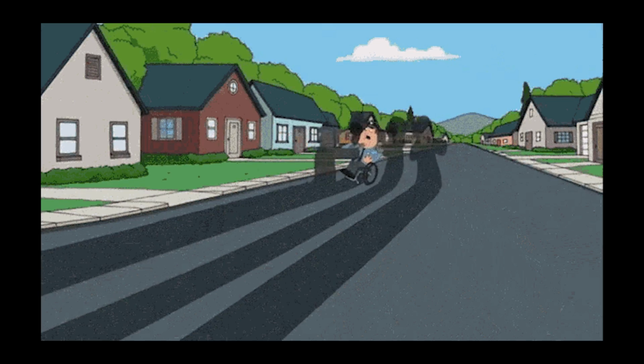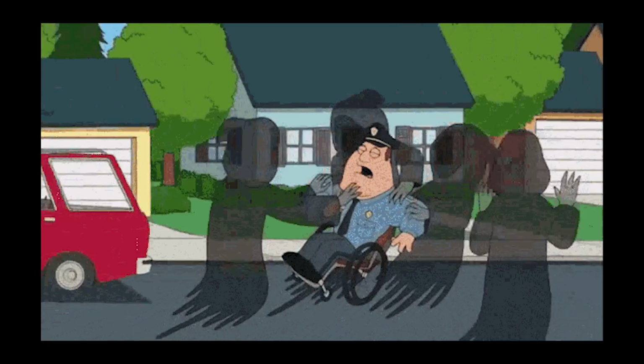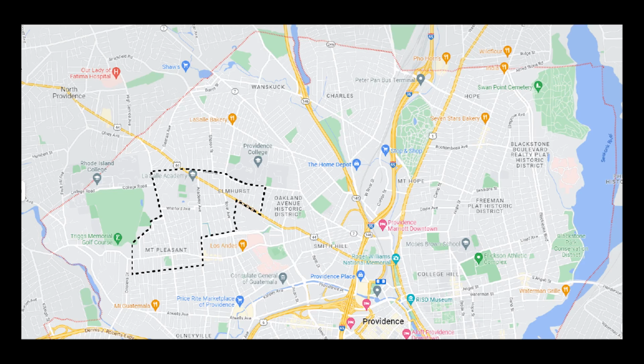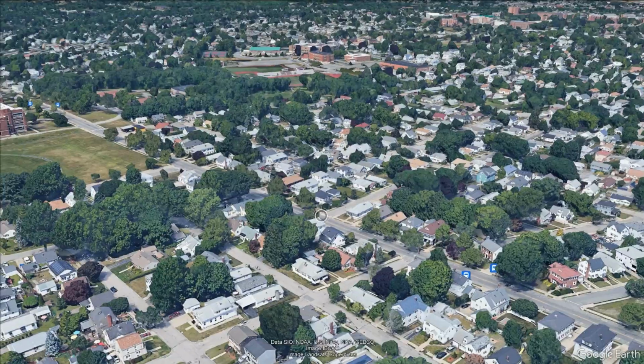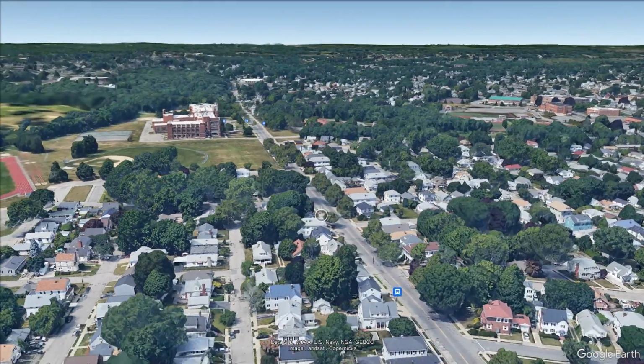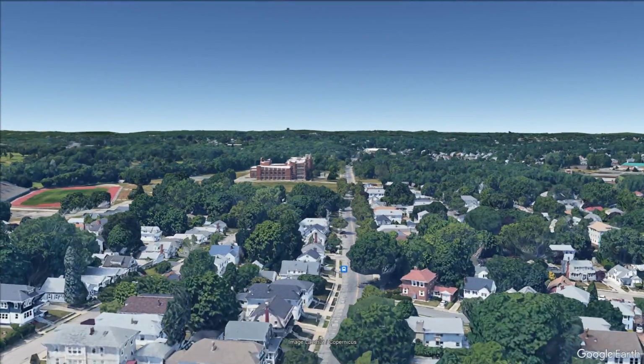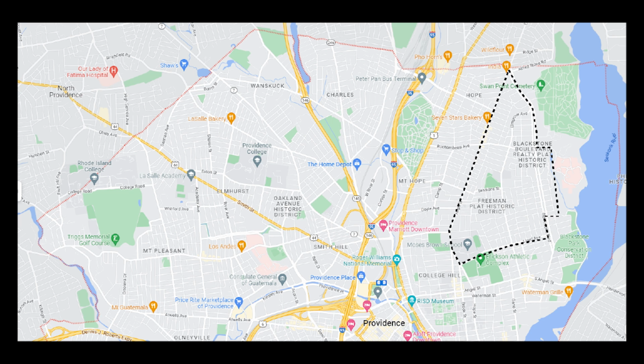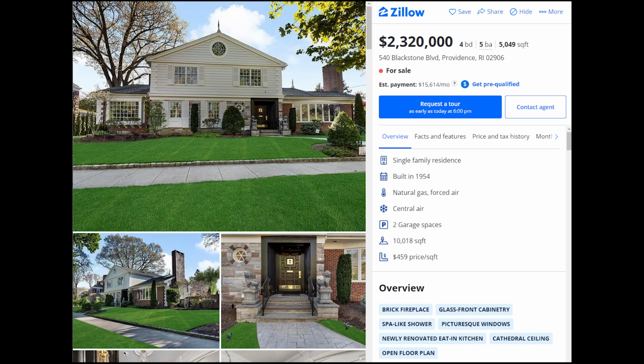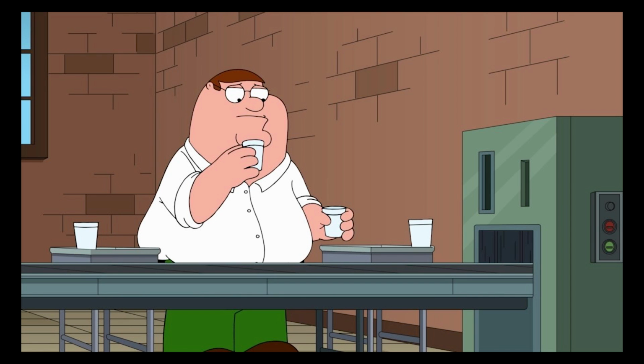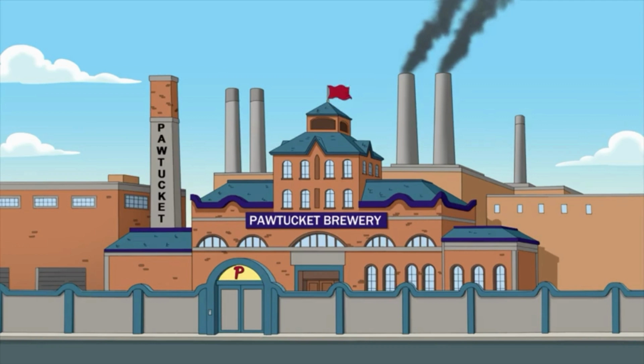What we need to do is look at the lowest density areas of Providence. Coincidentally, two of these neighborhoods are northwest of downtown Providence, Elmhurst and Mount Pleasant. These are both middle and working class neighborhoods with largely single-family homes. The other single-family neighborhoods are located on the east side of Providence. And that would not work because single-family home prices there can be as much as a few $1,000,000. A home being paid for on a single income of a man who works at a brewery is not sufficient.